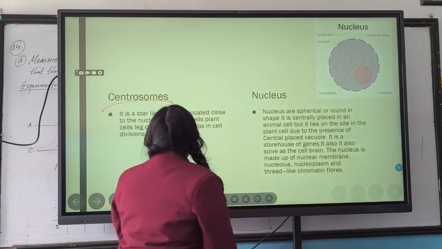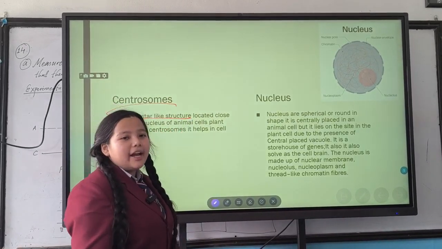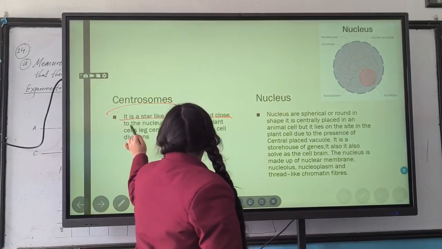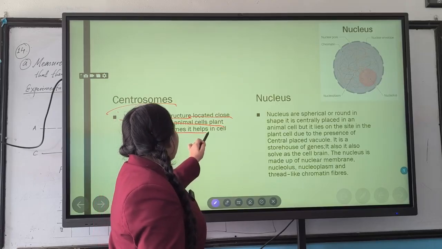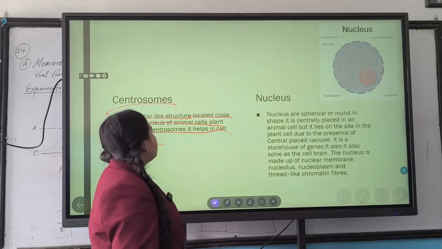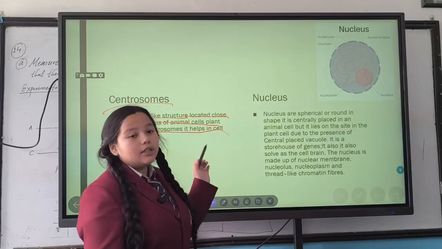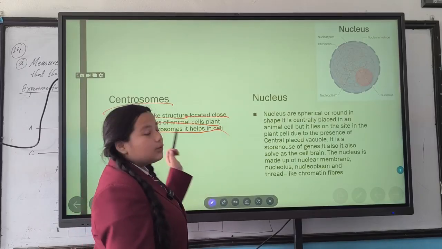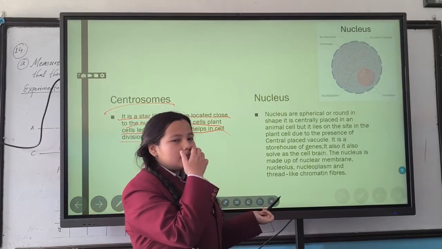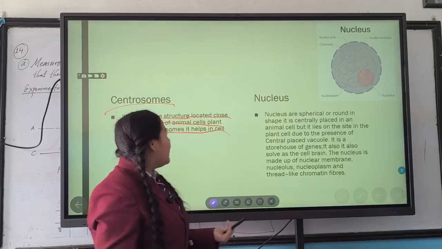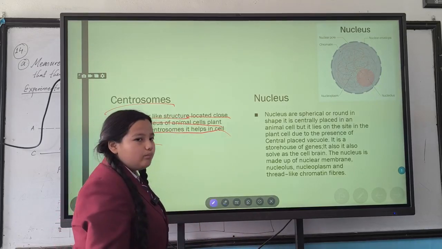Centrosomes. Now next is centrosomes. It is a star-like structure, and it is located close to the nucleus of animal cells and plant cells. It is present in both plant and animal cells.